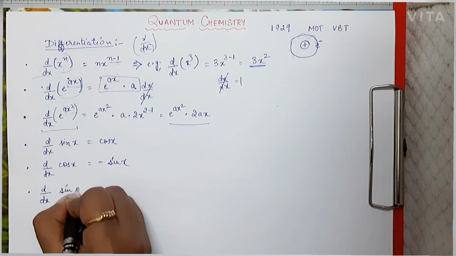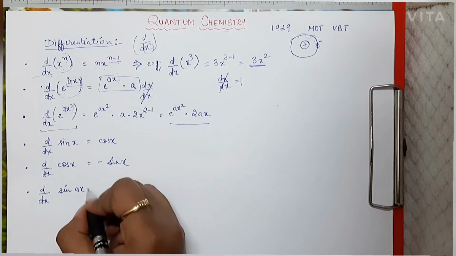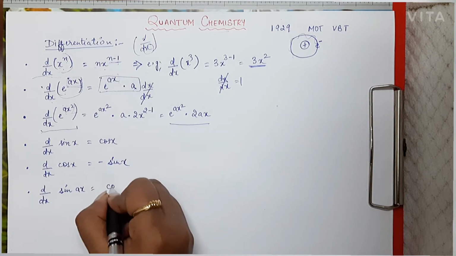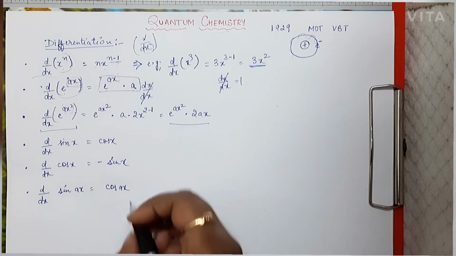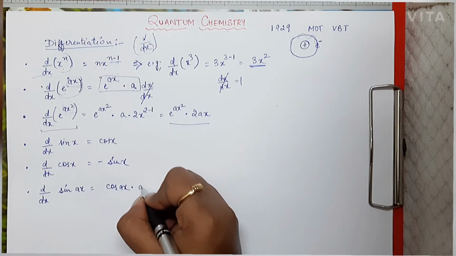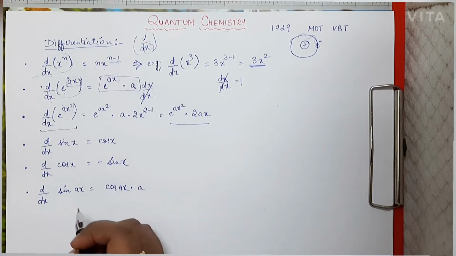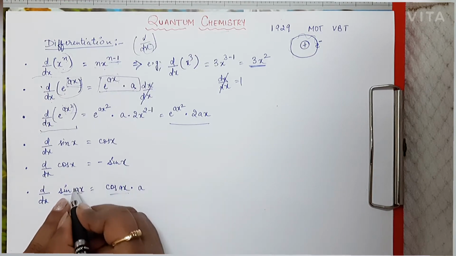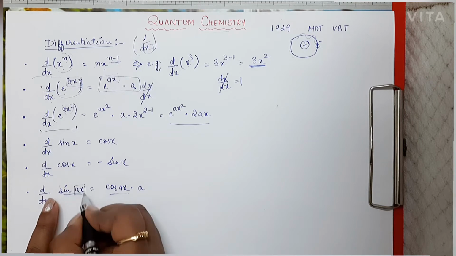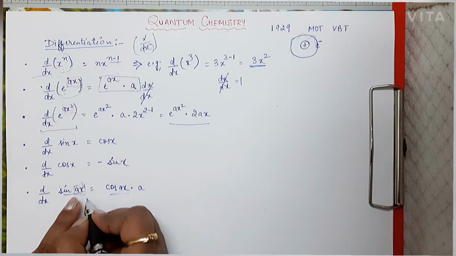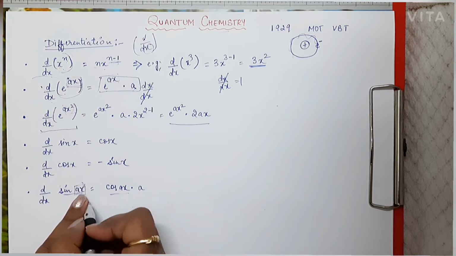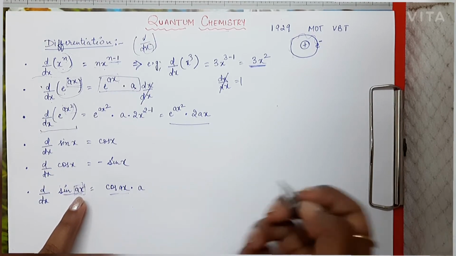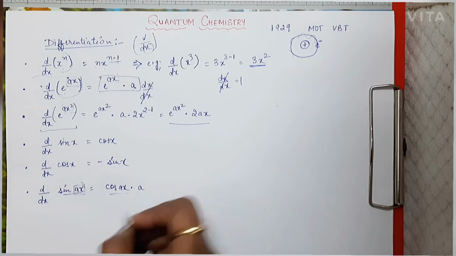Differentiation of sin ax, a is a constant, it will give cos ax into a. How have I done this? See, differentiation of sin ax is going to be cos ax, and then we have ax. After sin, this part is going to get differentiated, so differentiation of ax will be a into dx by dx, so that comes out to be 1. So that's why I've written only a.